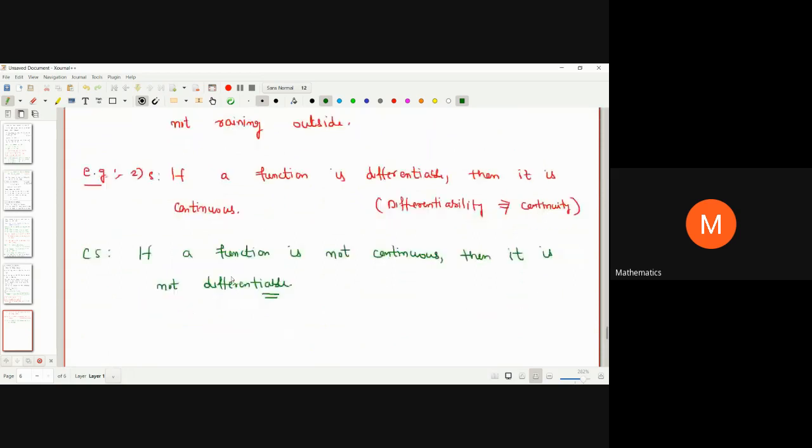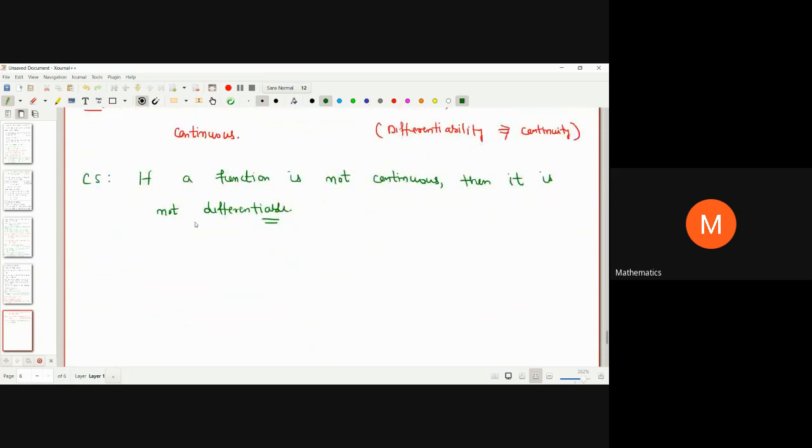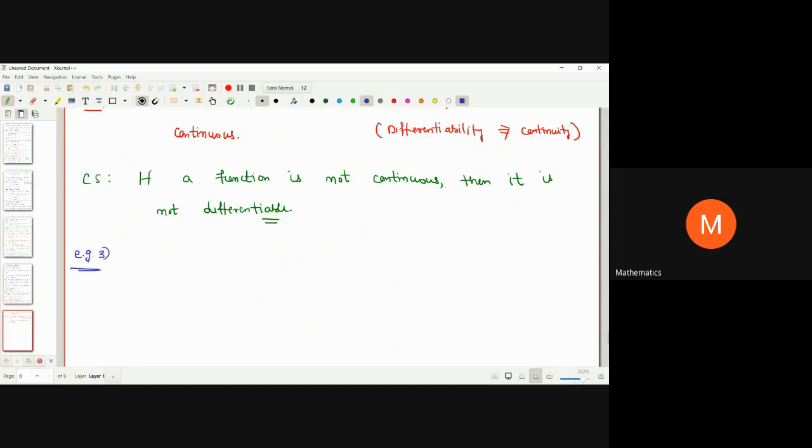Okay, so I'm writing one more thing that is very useful for us. The example number 3. There are so many places where we are going to use contrapositive statements to prove something. So you all might have seen the definition of a one-one function. But for proving a function is one-one, we are not going to use the exact definition of a one-one function. We are going to use its contrapositive. So I'm going to write it.